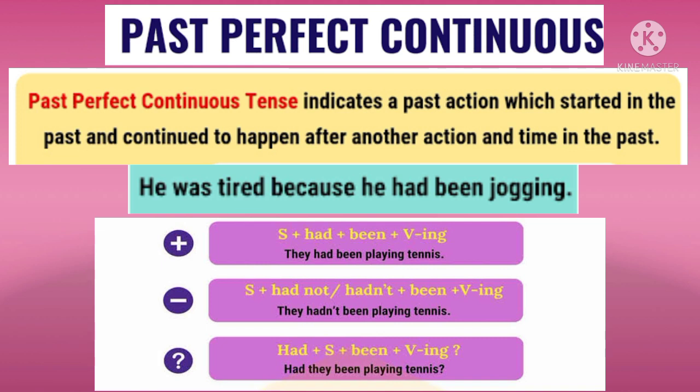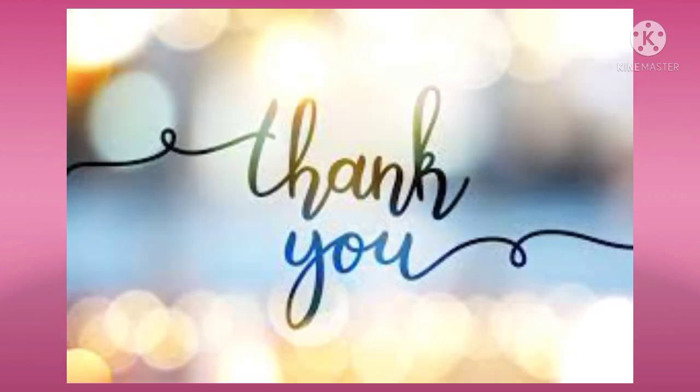Next, for interrogative sentences, children, we'll write had first, then the subject. Here the place of the subject will be changed. It will be in the middle of the sentence, that is had plus subject, and then we'll write been and then ing form of the verb. For example, had they been playing tennis? Hope children you have understood the lesson.